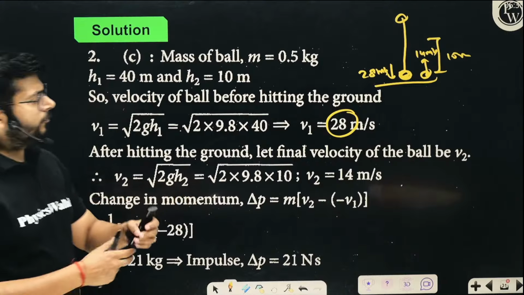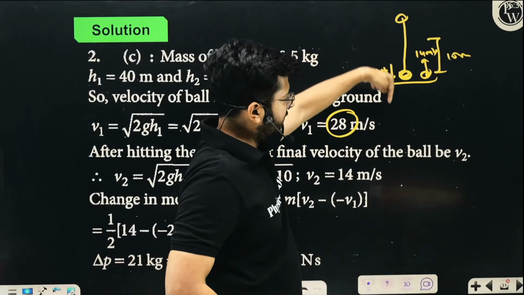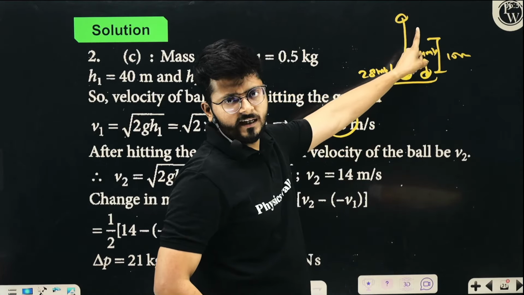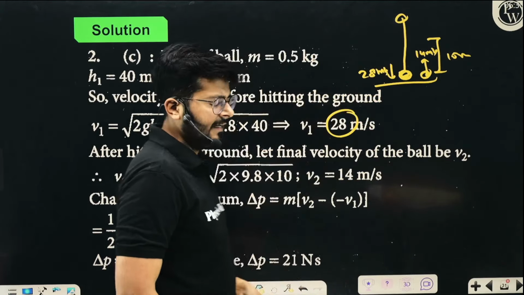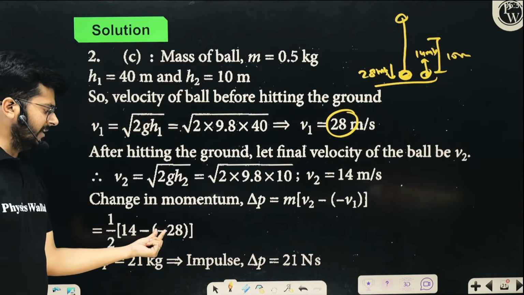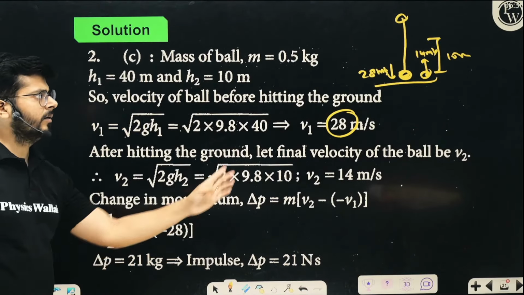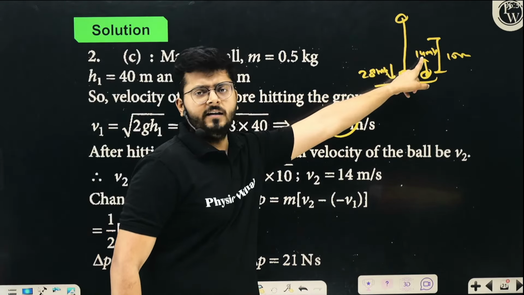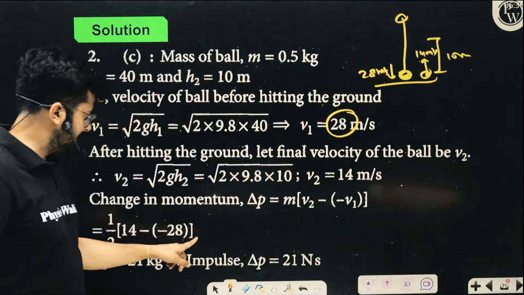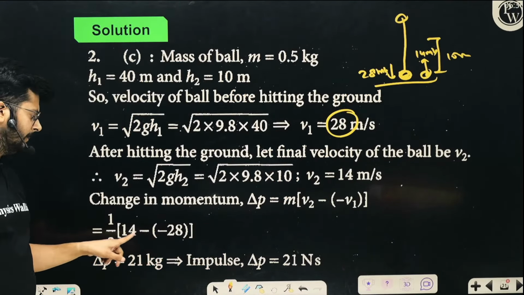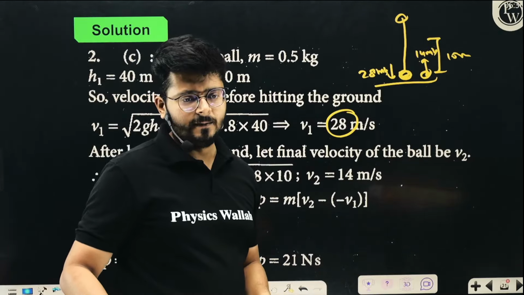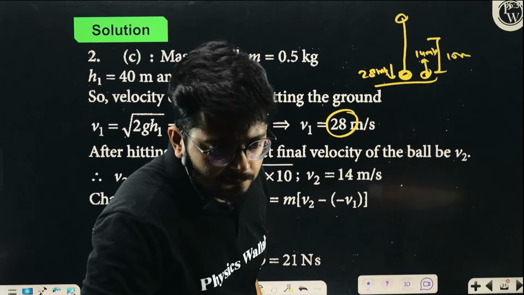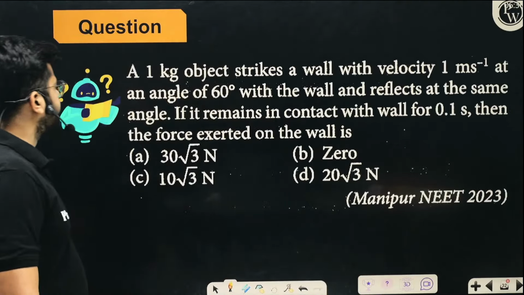Mind you, if you are taking this velocity as positive, the other velocity you have to take with a negative sign. If you are taking this as positive, this velocity you have to take with a negative sign, which is what we have done over here. Minus sign is coming with 28 meter per second. We are calling upward velocity 14 as positive, so 28 will be negative, right? So minus sign is used over here, right? And when you calculate it, 21 units of momentum change is coming. All right, correct? Let's move on and talk about the next part.